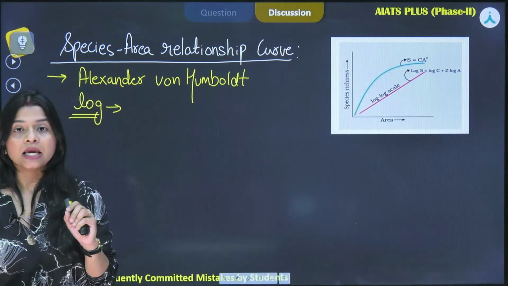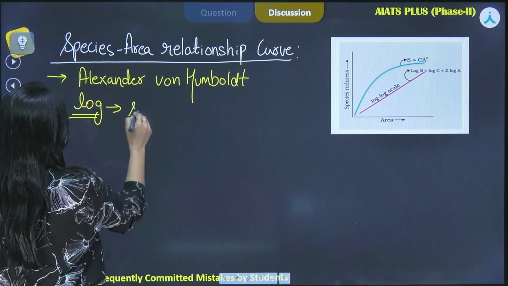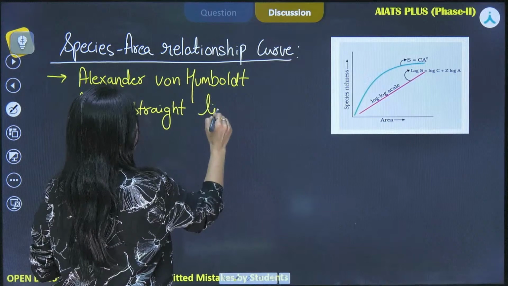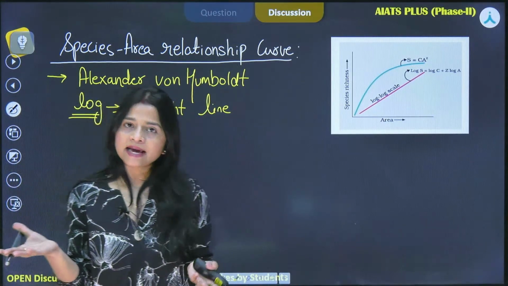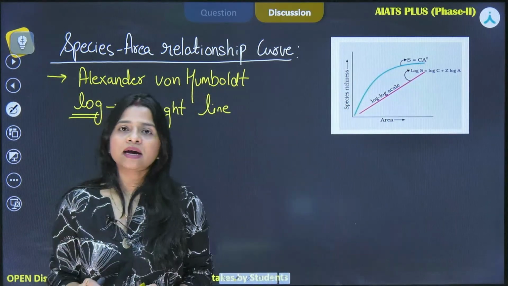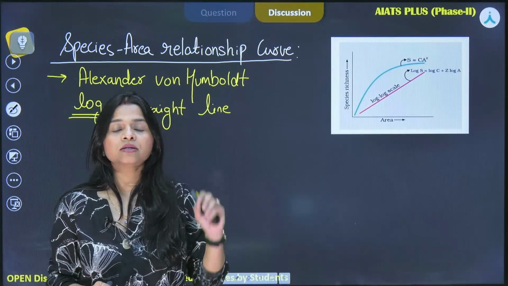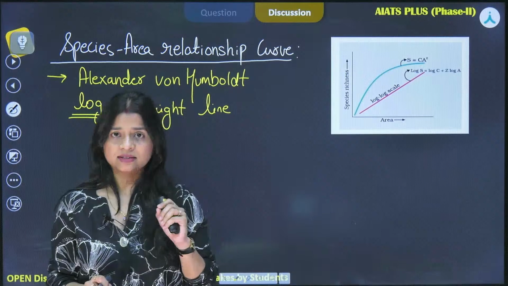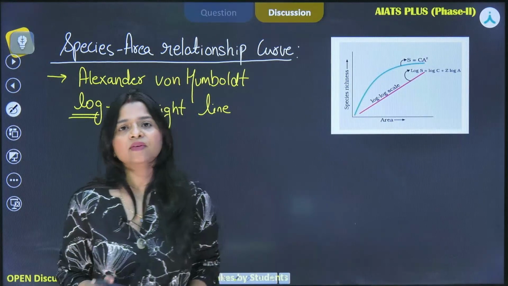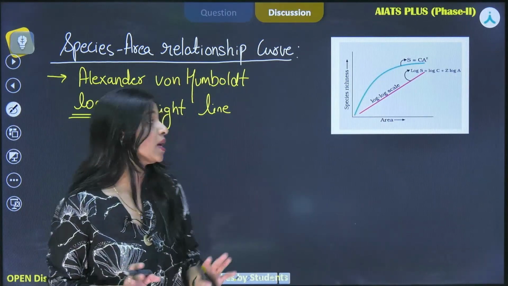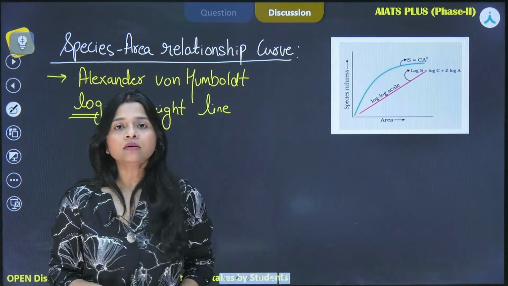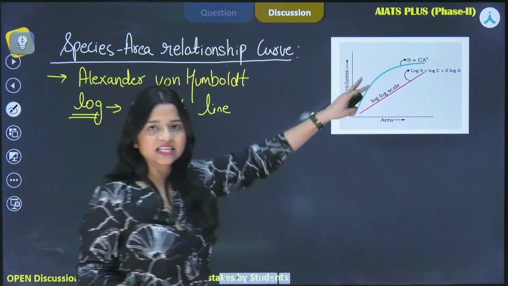This is giving us a straight line. And for a variety of taxa, we will consider it as the rectangular hyperbola. Please do keep this in mind and always read your NCERT properly, because the questions are asked very discreetly. Some statement given in your NCERT, from in between the statements, you will be given the question. So please read them properly. For a wide variety of taxa, we see that the curve is the rectangular hyperbola that has been given over here.